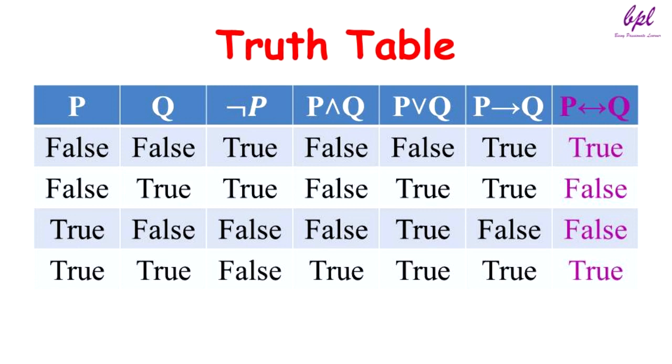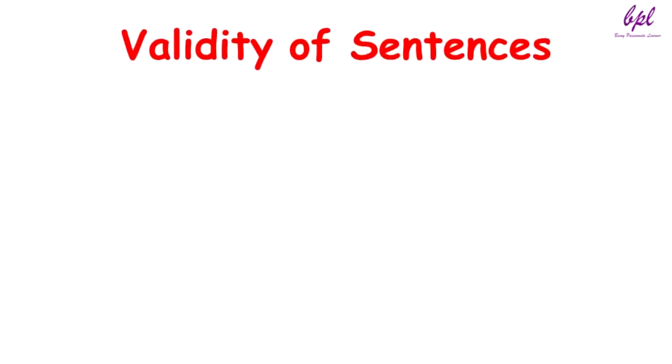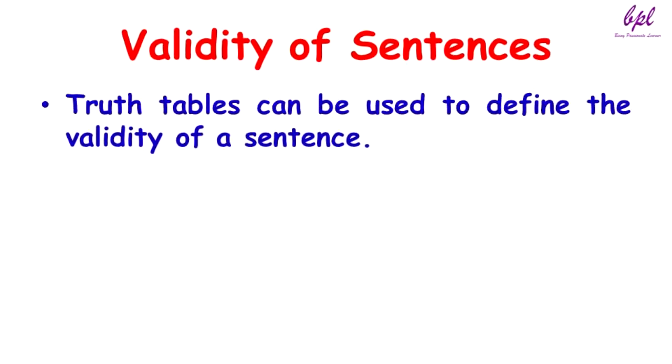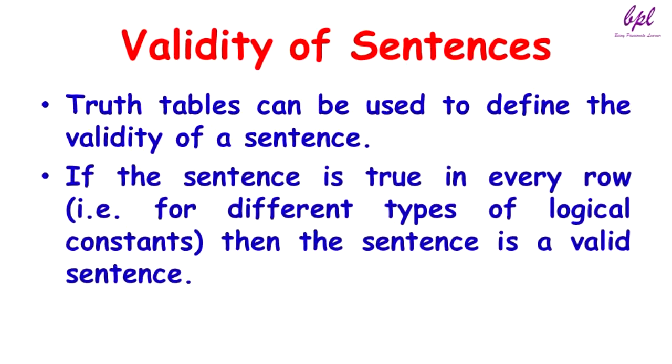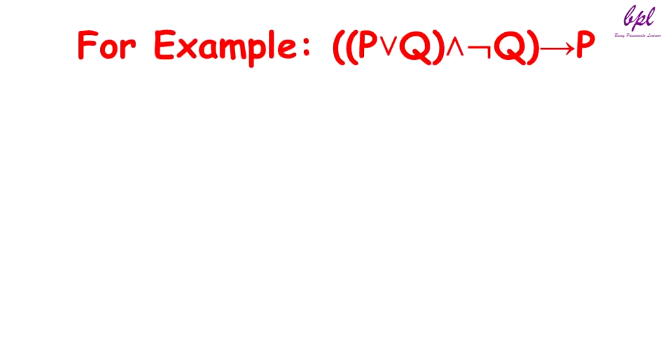Now let us talk about use of truth table. Validity of sentences. Truth table can be used to define the validity of sentences. If the sentence is true in every row, that is for different types of logical constants, then the sentence is a valid sentence. Now we will see one example of this. Consider this example.